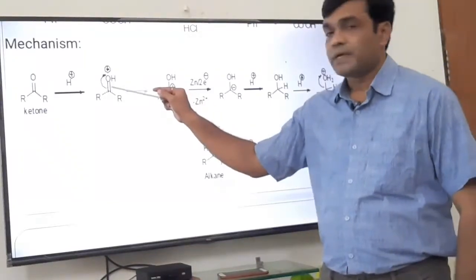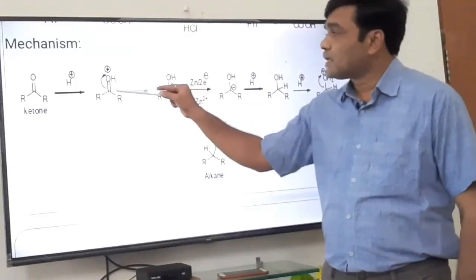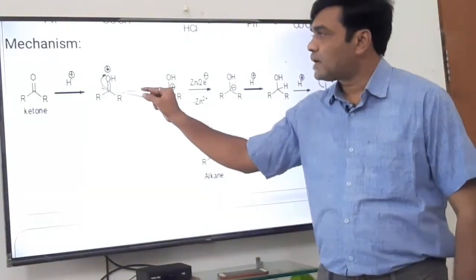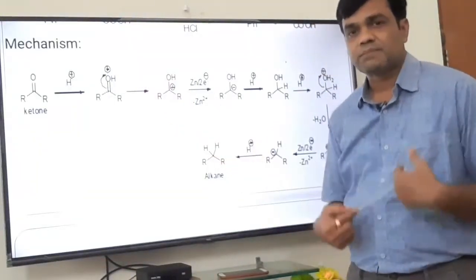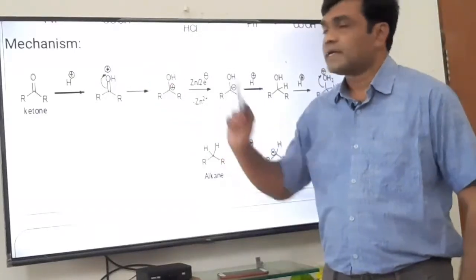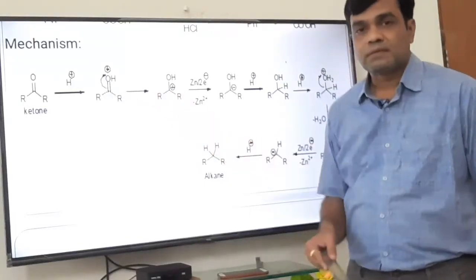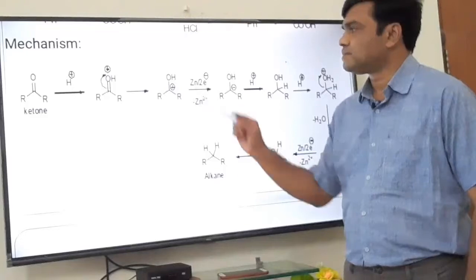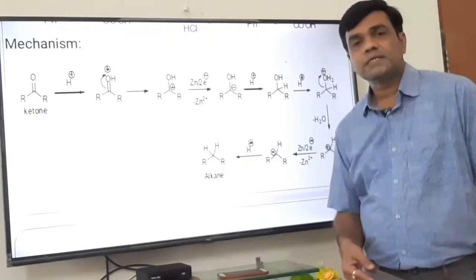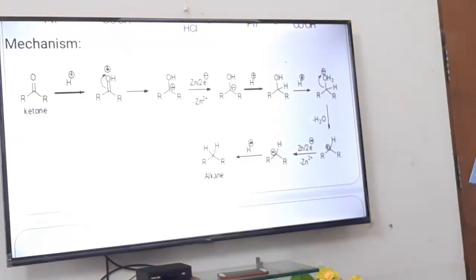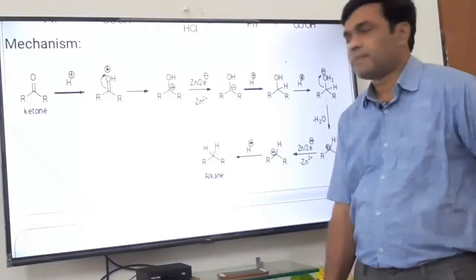Now oxygen gains its lone pair, which was initially lost, by shifting the pi bonded electrons toward itself. In this way it gets its lone pair. Now what is the charge on carbon? Now carbon is deficient, positive charge is there. The carbon having positive charge is called a carbocation. Is it stable or unstable? Of course it is unstable, because the octet is not complete. The sextet of electrons is complete, the octet is not.